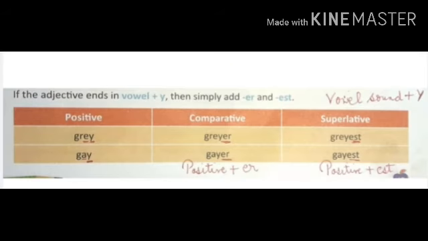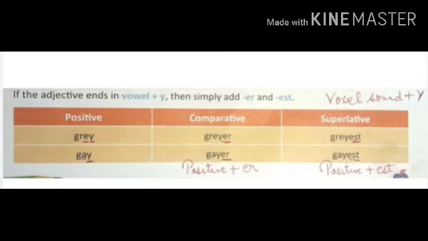Clear? If the adjective ends in vowel plus y, then simply add er and est. For example, here the positive degree is grey and the last letter is y, and before y there is a vowel sound e. E is a vowel sound, so we will add er and est.